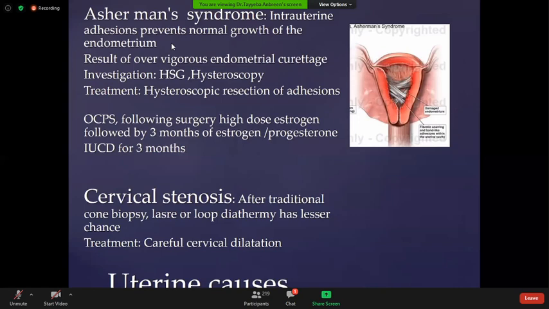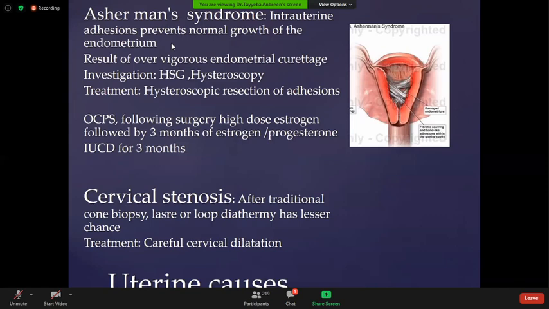On investigation, the adhesions can't be seen on the ultrasound; they can be visualized properly either on the hysterosalpingogram or the hysteroscopy. Hysteroscopy has two benefits. You can examine the patient and see the uterine cavity directly for the bands or fibrosis, and at the same time, you can dissect those adhesions.